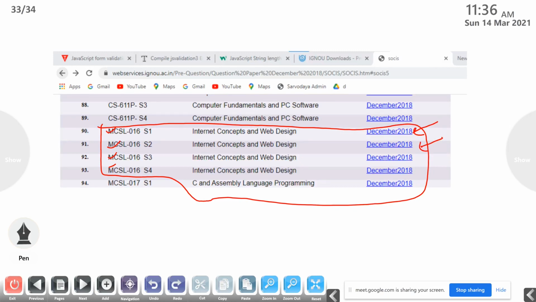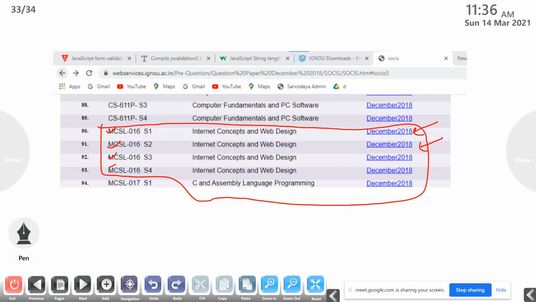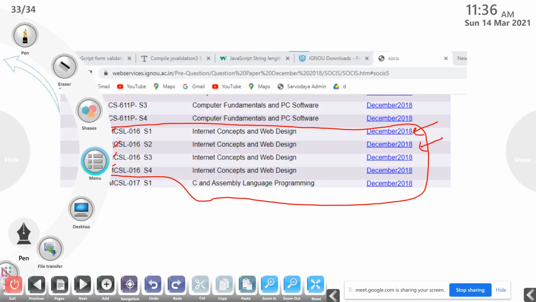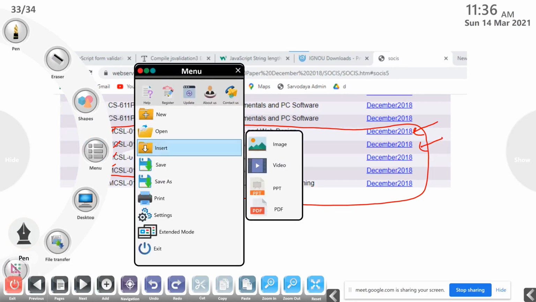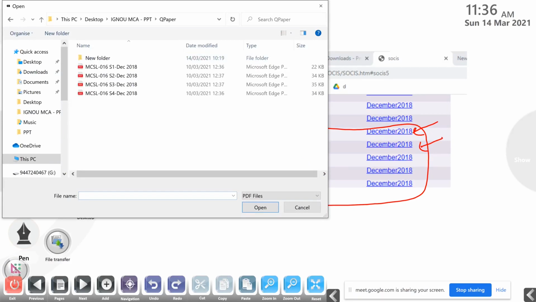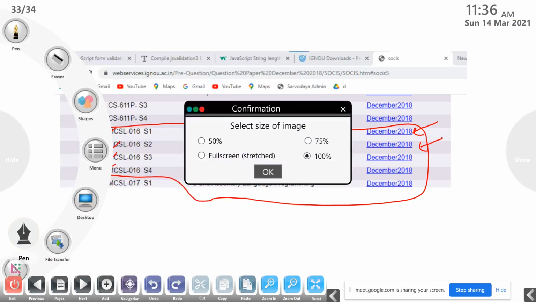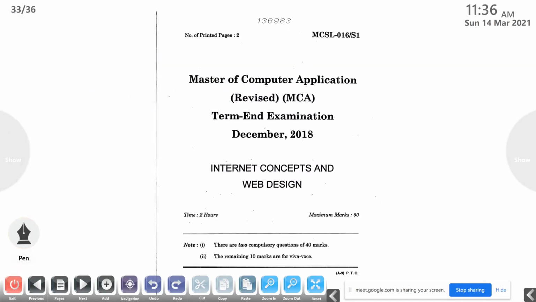Okay. So we will discuss it one by one. First, I want to open the questions. I already downloaded it. MCSL 016 S1. So this is the question.